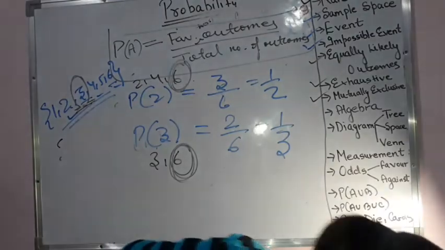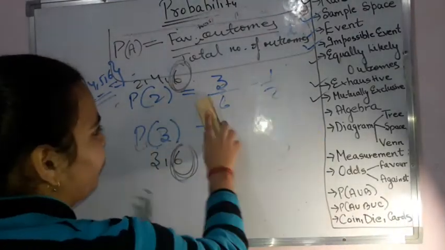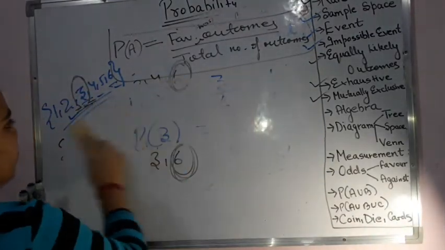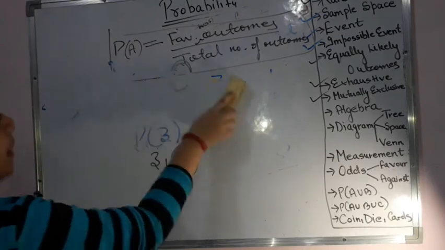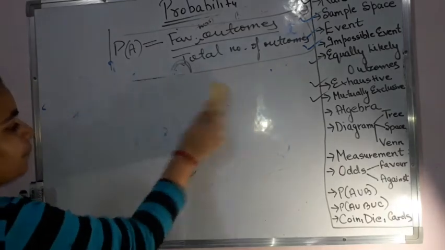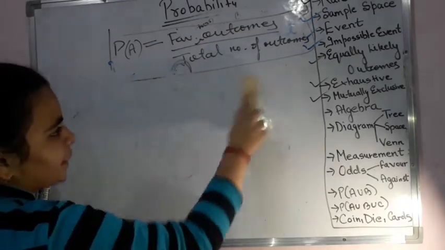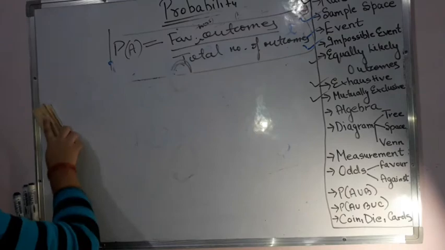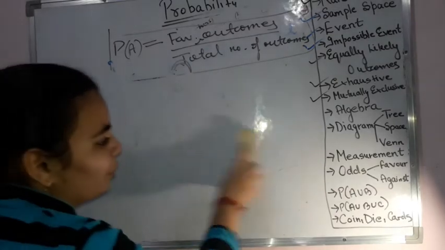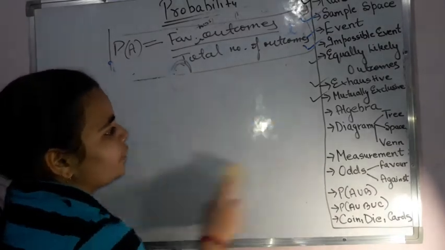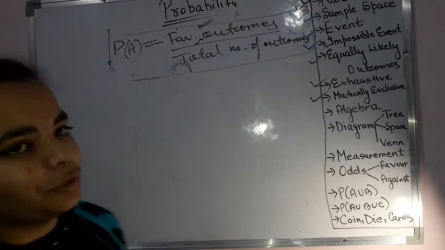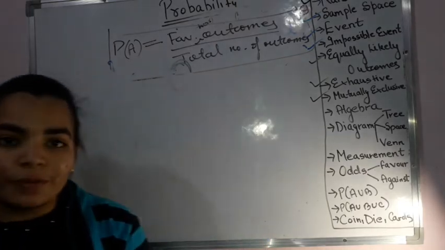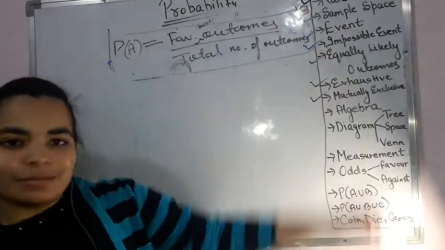Now we come to the algebra of solving these probability questions. Before starting with the algebra part, let me just tell you the total possibility could be 100%. You cannot get above 100%. Can you get above 100%? No. So the total outcome of any event will be 100% and the minimum could be 0. Below 0 you cannot move. 0 will be when we have an impossible event.